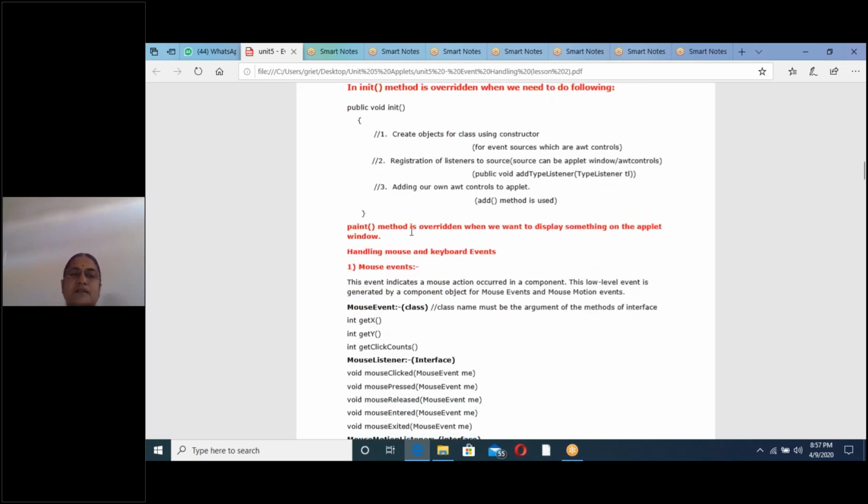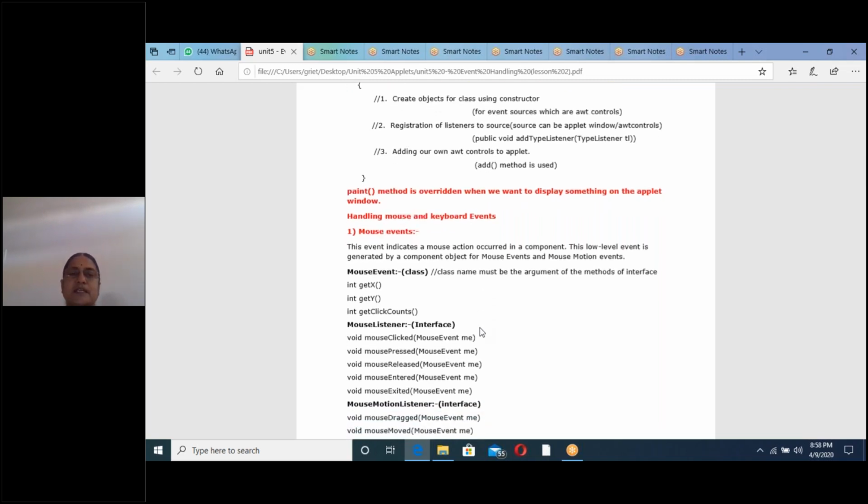Next, the paint method also we can override, like in the last class program. The role of the paint method is that it will display whatever you write inside the paint method using g dot drawString. That message will be displayed on the applet window. Here I have written clearly. If we want to display something on the applet window, always use the overriding paint method. But for event handling programs, overriding the init method is a must for all the programs. For AWT controls programs, we will use all the three steps, but only for mouse handling and keyboard handling, we will use only the second step. I will explain in depth when we do programs.